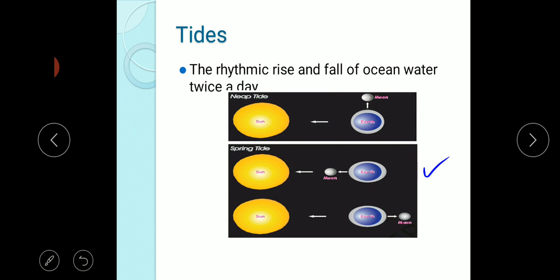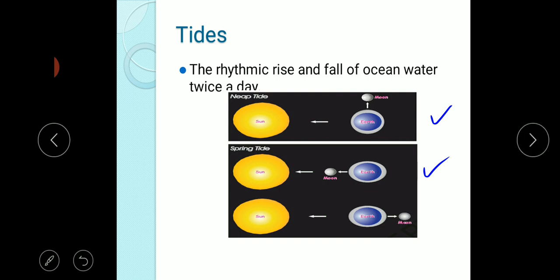But when the moon is in the first and the last quarter, here, first and last quarter, the water is drawn in diagonally opposite directions, because the moon has gravitational force and it causes the high tide and the low tide. The gravitational pull of the sun and the moon working against each other results in the low tide. These tides are called neap tides. So this is about tides.